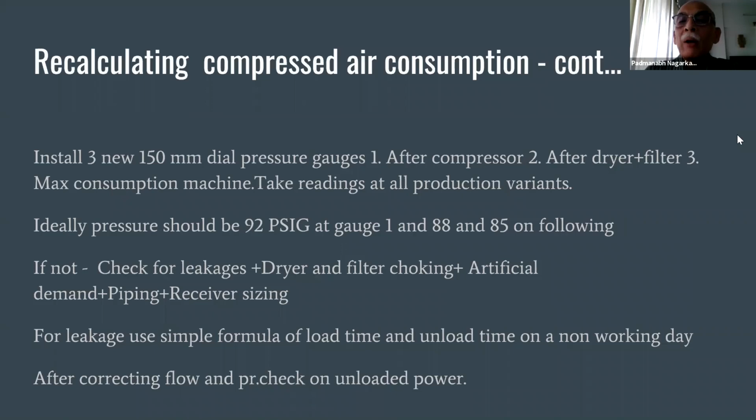One after compressor, second after dryer and other filters, and third at the end point, that is near the maximum consumption machine. Now take readings at all production variants. Ideally, pressure should be 92 psig at gauge 1, 88 psig at gauge 2, and 85 on the following.